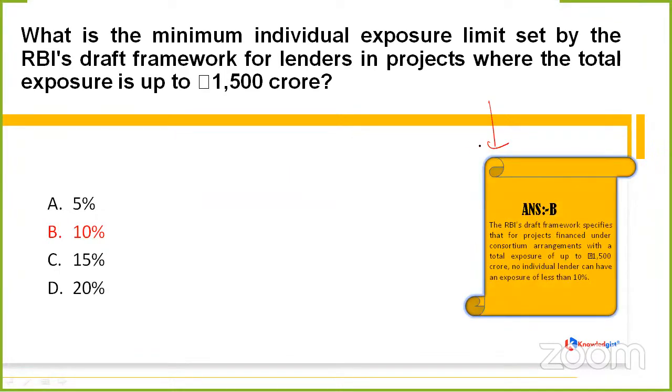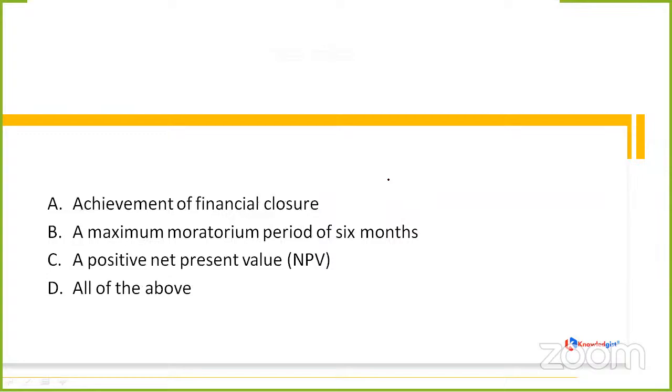It is 10%, which means RBI's draft framework specifies that for projects financed under consortium arrangements with a total exposure of up to rupees 1500 crore, no individual lender can have an exposure of less than 10%. Clear? So it should not be less than 10%. 15% is okay, but it should not be lesser than 10%, which means B would be the correct option.